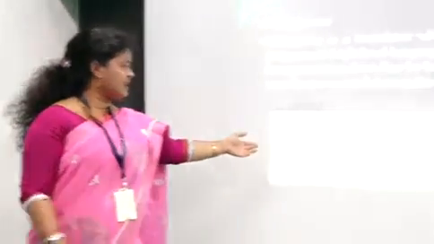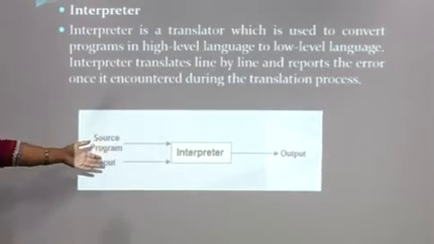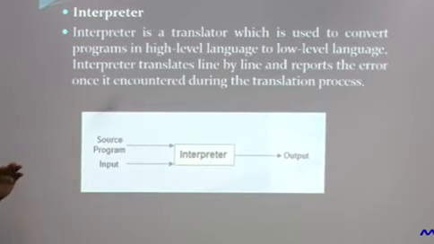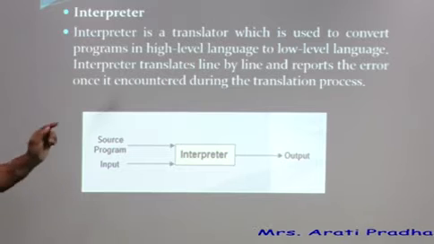The difference between compiler and interpreter is that a compiler translates the whole program at a time and reports all the errors to the programmer at a time, but an interpreter interprets code one line at a time and reports the error, if any, to the programmer at the same time. This is the main difference. In the diagram, the source program is input to the interpreter and the interpreter provides the output, but if there is any error, the interpreter will stop and report the error to the programmer.